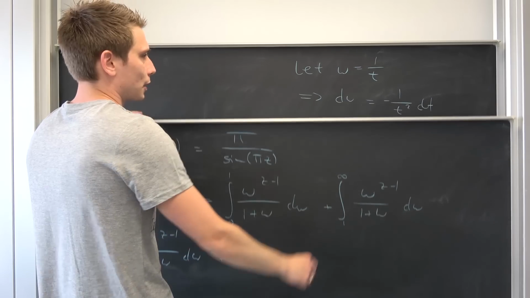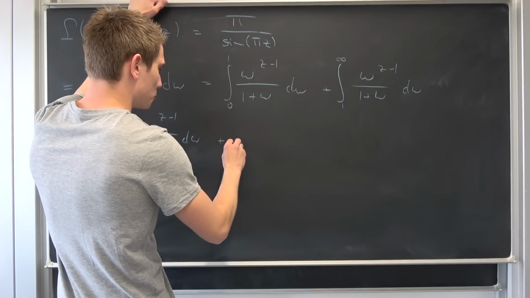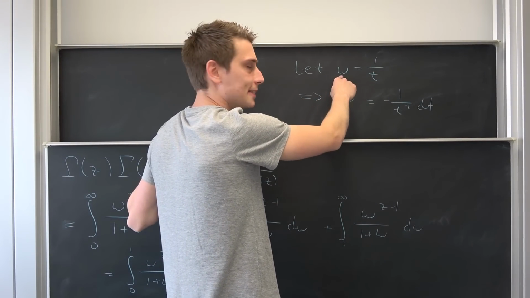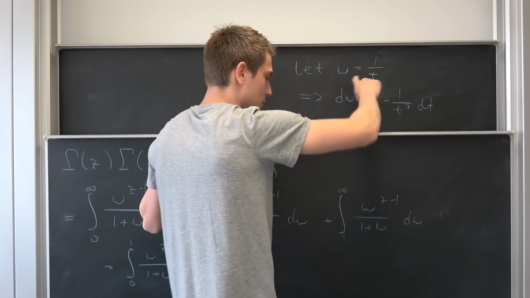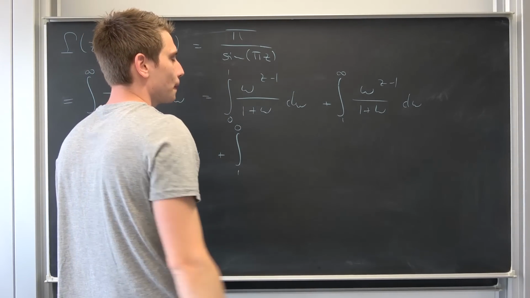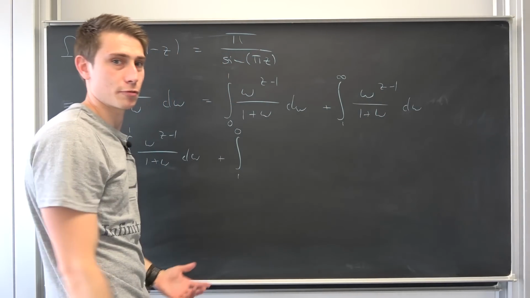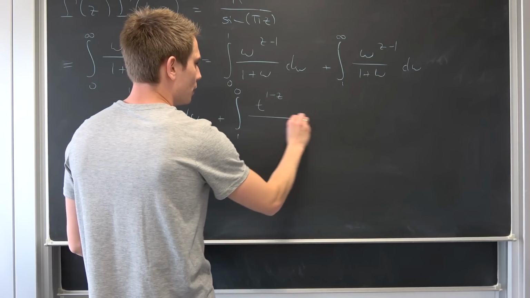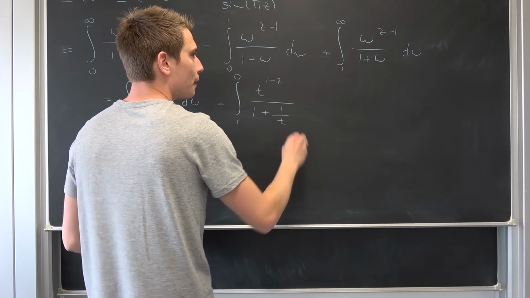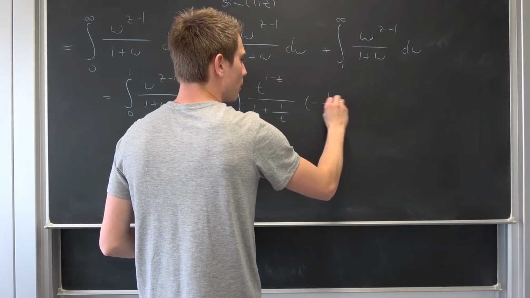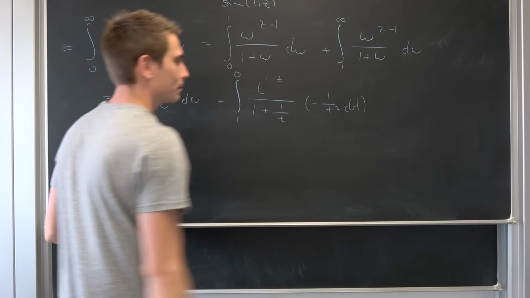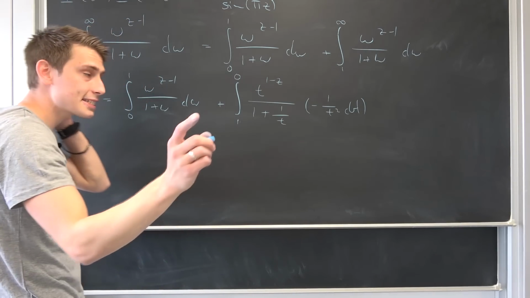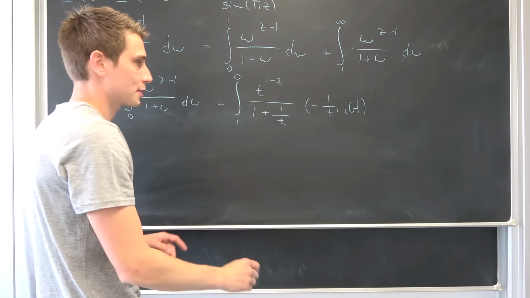Okay, like I said, if we plug 1 into here, this is 1 over 1, so our new integral goes from 1. If we let omega approach infinity, this only works out if t goes to 0 in the limit. Okay, we are going to get 1 over t to the z minus 1 power, which is the same as saying we have t to the 1 minus z power. Then we have over 1 plus 1 over t, and our differential is nothing but negative 1 over t squared dt. We can distribute the negative sign into here to turn around the upper and lower bounds from 0 to 1. That's pretty good here, because then we have the same upper and lower bounds.